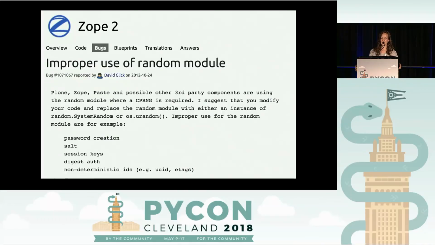This is a bug that was submitted to Zope in 2012 by David Glick. Zope is a suite of web applications that's built primarily in Python. And he says, Plone, Zope, Paste, and possibly other third-party components are using the random module where a cryptographically secure pseudo-random number generator is required. I suggest that you modify your code and replace the random module with either an instance of random.SystemRandom or os.urandom. Improper uses for the random module are, for example, and then he goes on to list some, like password creation, the generation of session keys, or the production of non-deterministic IDs like user IDs. So he's saying, I know that this isn't what we designed it for, but people are definitely using it to do this, so we need something better.